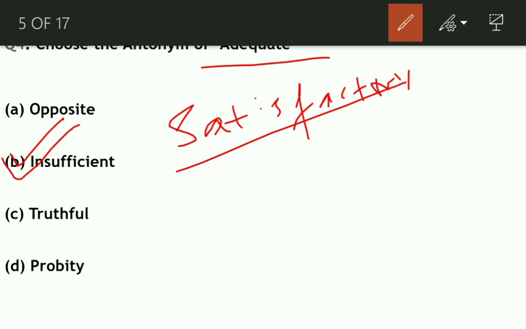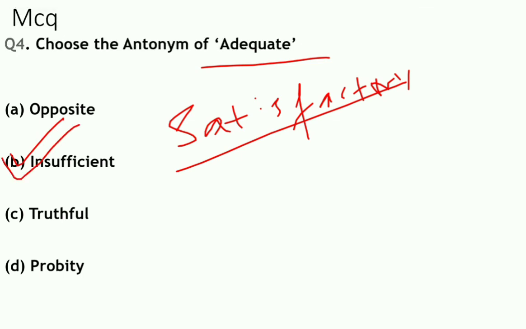For example, take the sentence: Sudha has adequate rice for this month. It means that Sudha has rice which is sufficient in quantity. On the other hand, if we say that Sudha has insufficient rice for this month, it means the opposite of satisfactory. It means that she has less amount, and adequate means it has the exact amount we want.